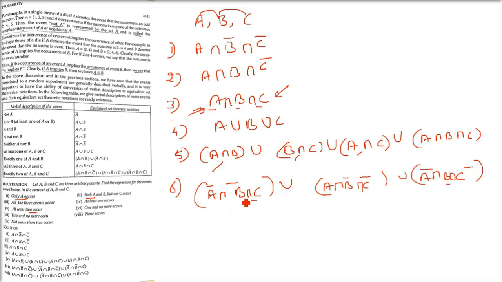Okay. Now coming to the seventh one. Seventh is saying two or more occur. So two should occur, or more, two and no more occur. See, the question is two and no more occur. So what we'll do? 1, 2 or no more. Okay. So 2 has to happen. Third should not happen. So A, B and C bar, A bar and B, C, and A, C and B bar. Now take the intersection and then combine it using a union.